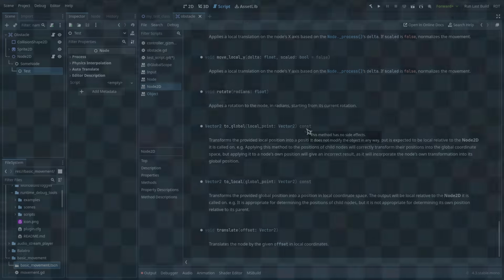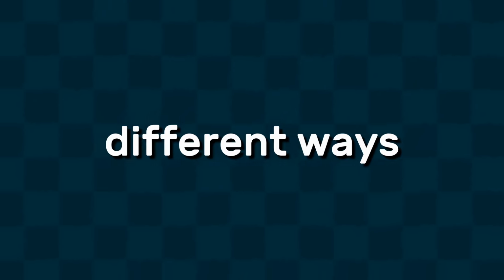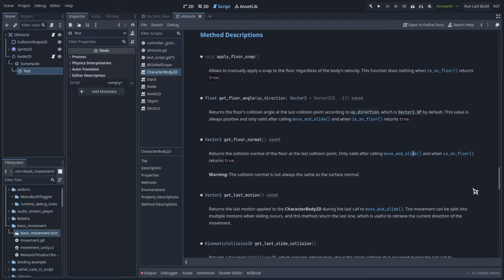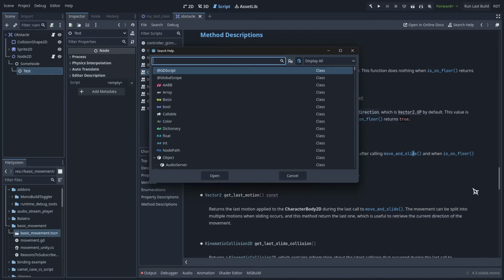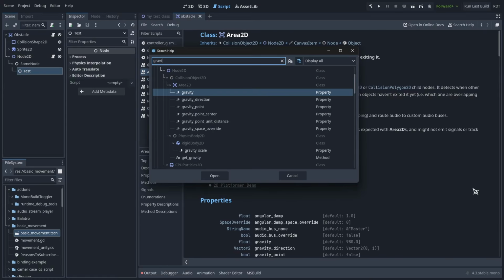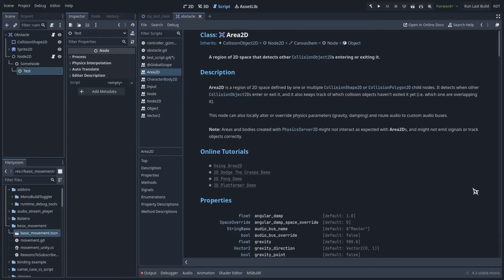Let's move on. You can get to the docs in a bunch of different ways, and knowing all of them will make you more efficient. No competition, the best way to search for any entity in the docs is to press F1 on your keyboard. This opens up the docs search window. This is the quickest way to get to what you're looking for, or to search for keywords to check if something you're looking for even exists. When in doubt, press F1.